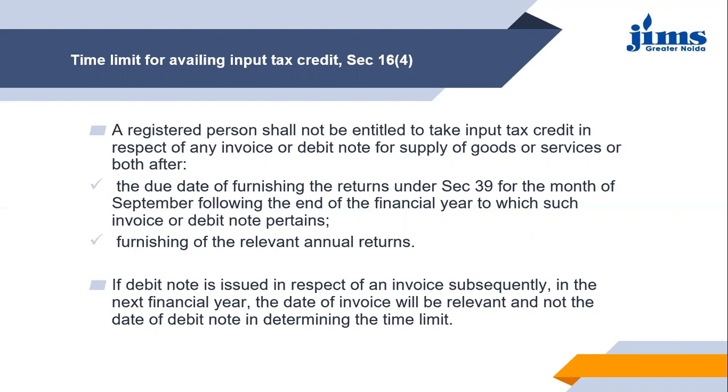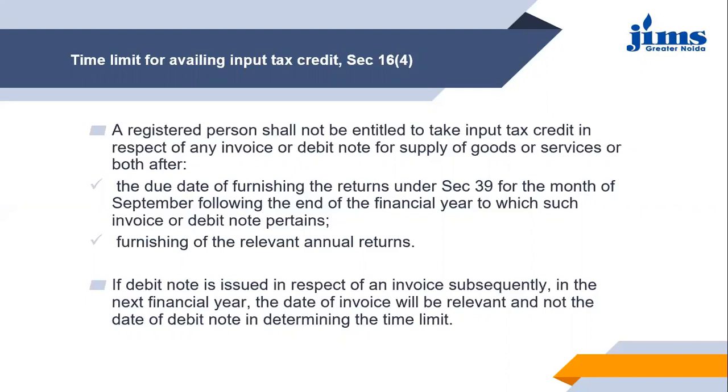Now, next point it says if debit note is issued in respect of an invoice subsequently in the next financial year, the date of invoice will be relevant and not the date of debit note in determining the time limit. Now, this point clearly says that if debit note in reference to any invoice has been issued in the next financial year, like supplies have been done in let's say February, and the debit note is being issued in the next financial year, let's say in May.